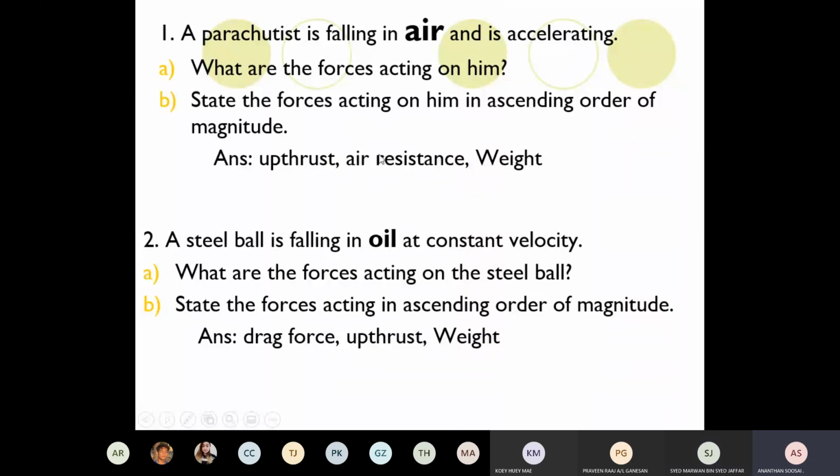For the oil, of course, the same question as the first one. A steel ball is falling down in oil. So in this case, the weight is, of course, again the dominant, but upthrust will take the second place because the density is higher. Okay, so be careful. In oil, the order is different in ascending order. Weight is the dominant, but upthrust will be the lowest in air. Drag force will be the lowest in oil.